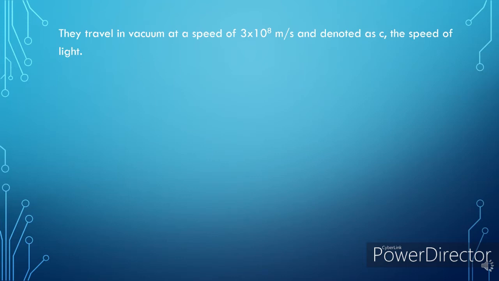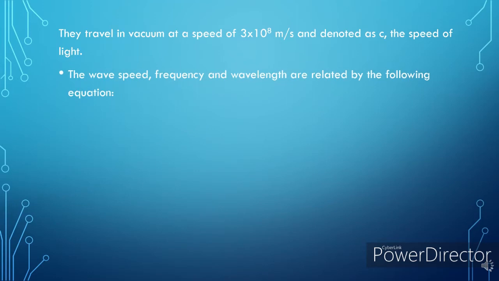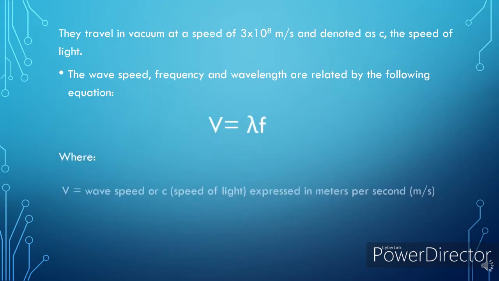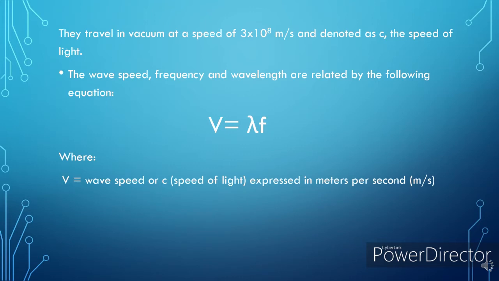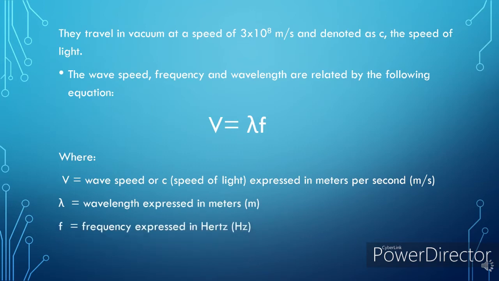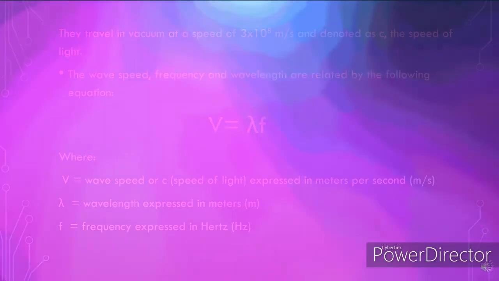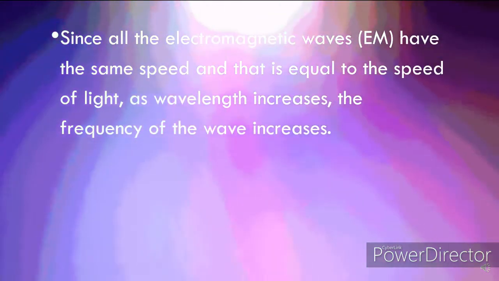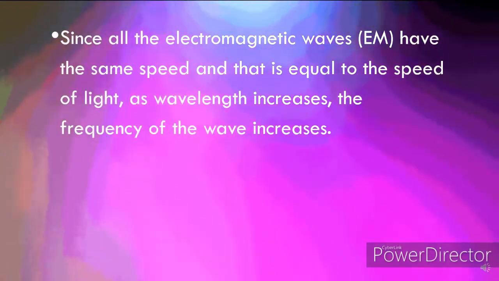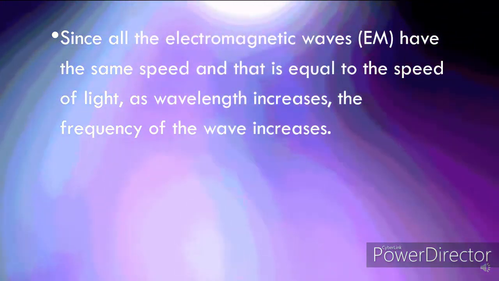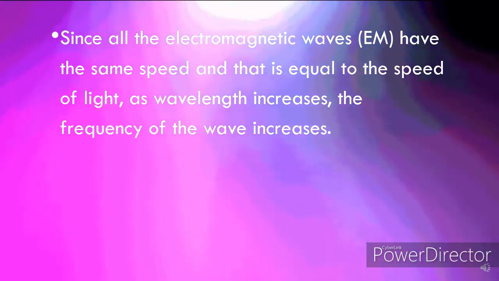The wave speed, frequency, and wavelength are related by the following equation: v equals lambda f, where v equals wave speed or c, the speed of light, expressed in meters per second, lambda equals wavelength expressed in meters, and f equals frequency expressed in hertz. Since all the electromagnetic waves have the same speed, equal to the speed of light, as wavelength increases, the frequency of the wave decreases.